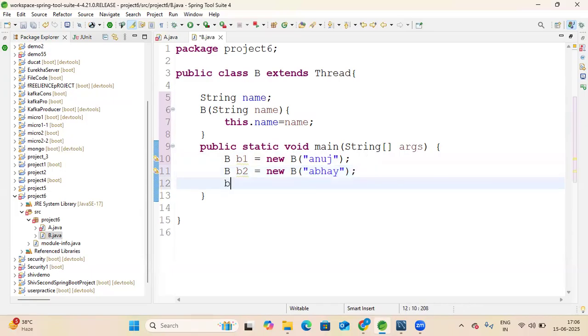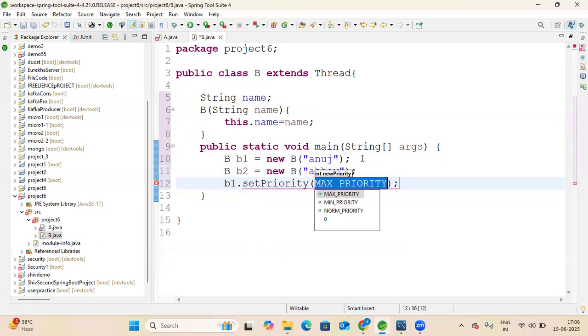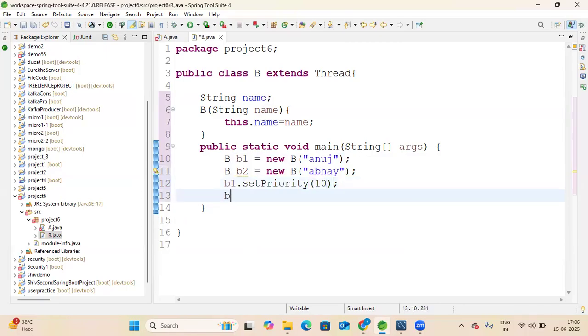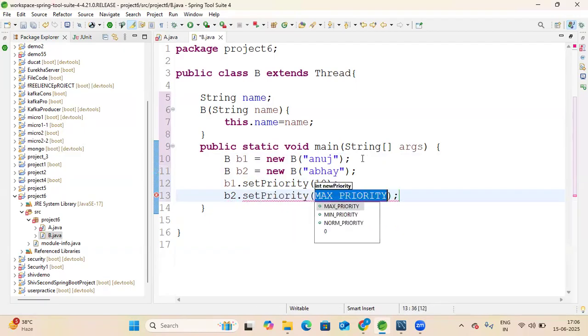We use b1.setPriority, with MAX_PRIORITY or MIN_PRIORITY, or you can also type a number. Similarly, b2.setPriority to MIN_PRIORITY, which is 1. In this way we set the two priorities.